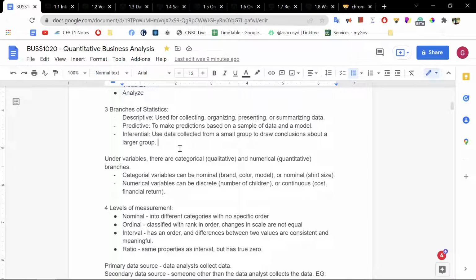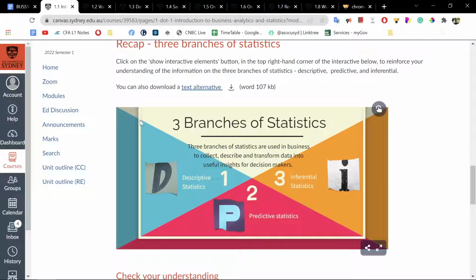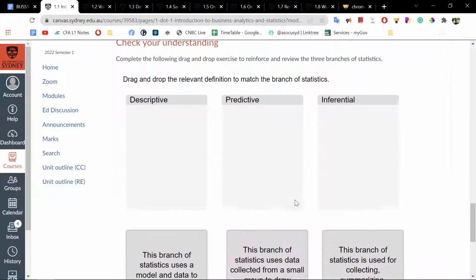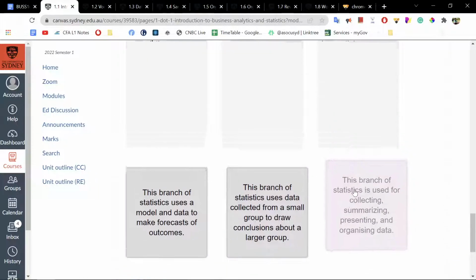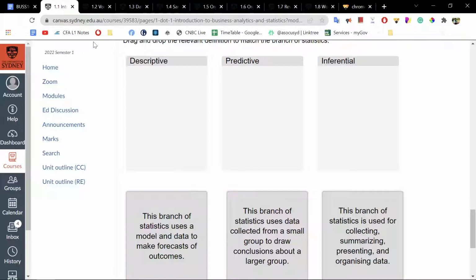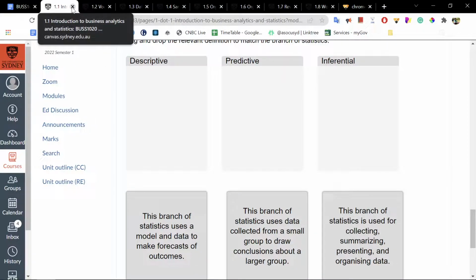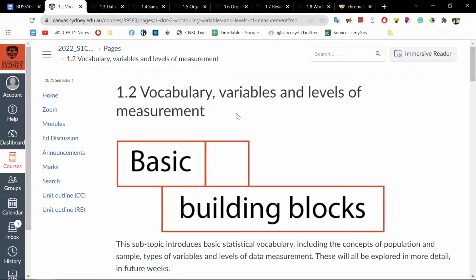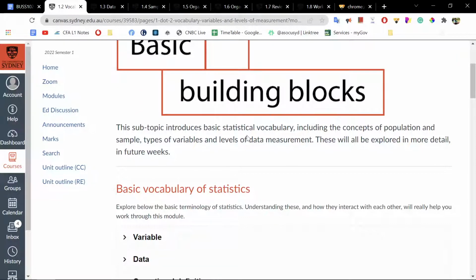Okay, so these are the three branches of statistics as outlined here. Here's another practice. If you could just drag it into each of these, whether these are descriptive, predictive, or inferential, but this is quite fundamental, quite elementary knowledge. Vocabulary, variables, and levels of measurement. Now this is quite important.